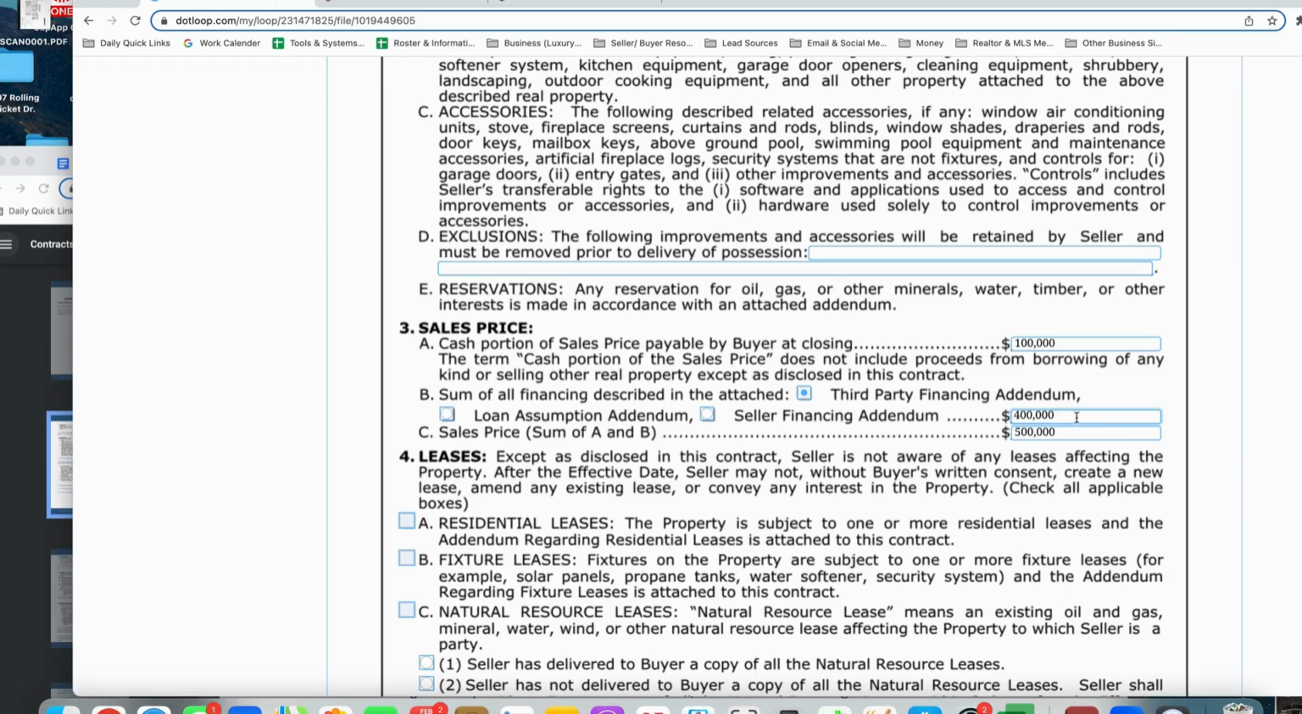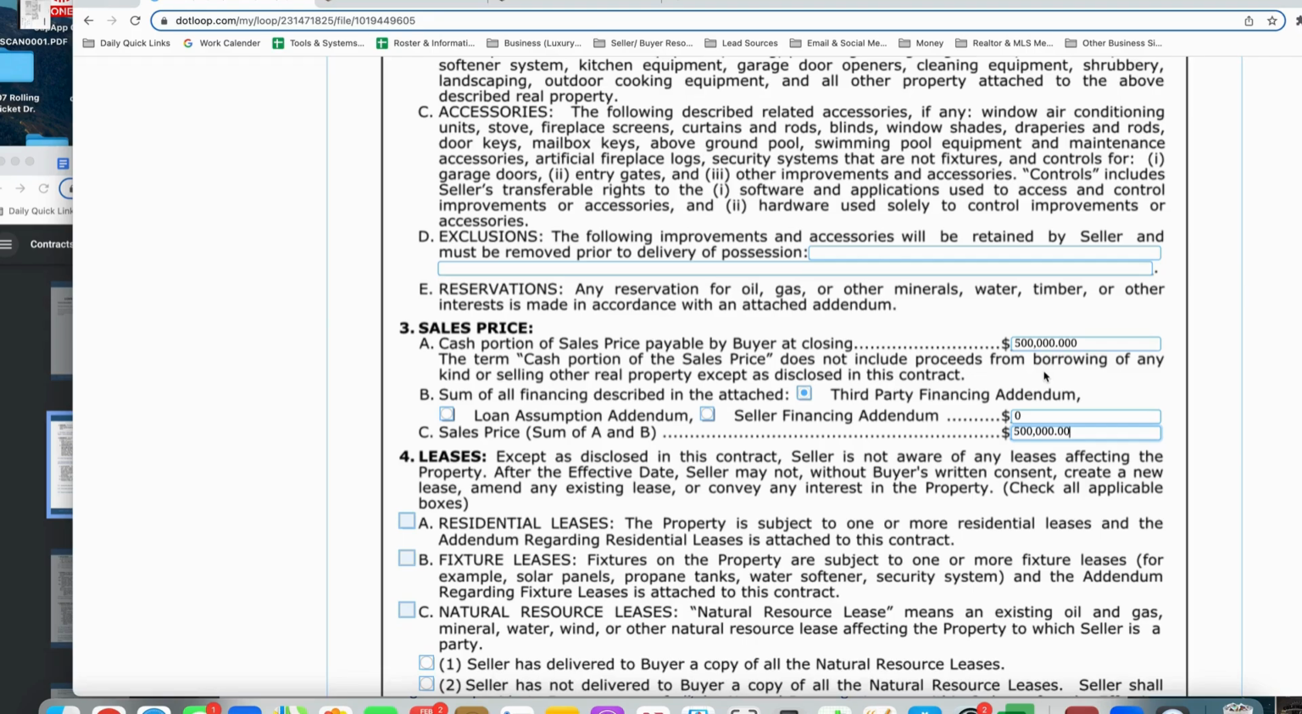Unless they're paying cash, and say, for example, you got a cash buyer, you're going to just put 500,000 because that's how much they're bringing. They're not financing anything. So you're going to put 0 there. And then the sales price is A plus B equals C. So that's going to be 500,000. Got it? But let's do it differently.